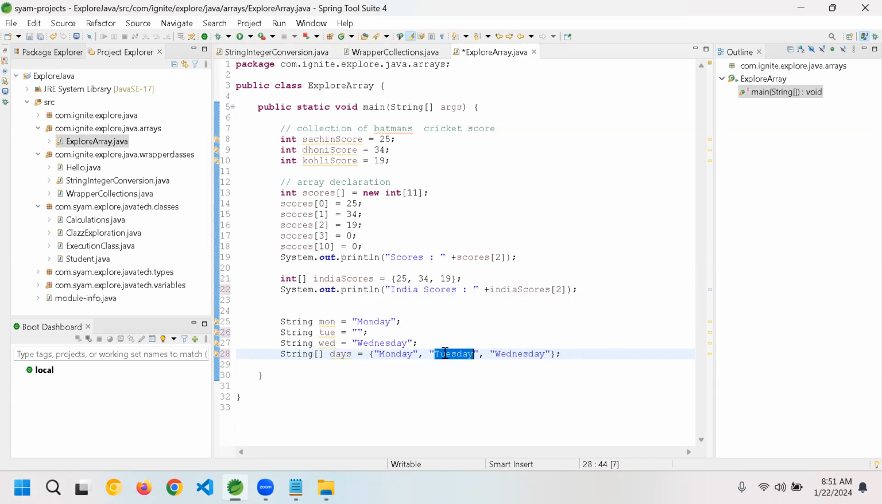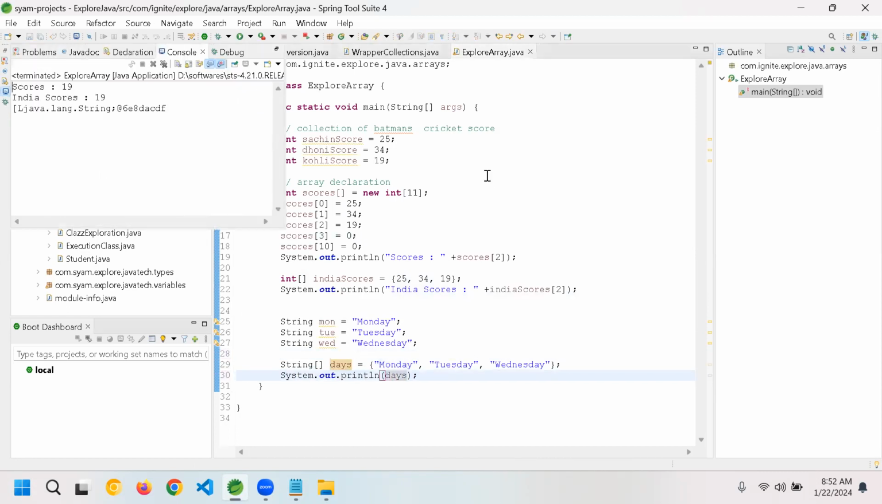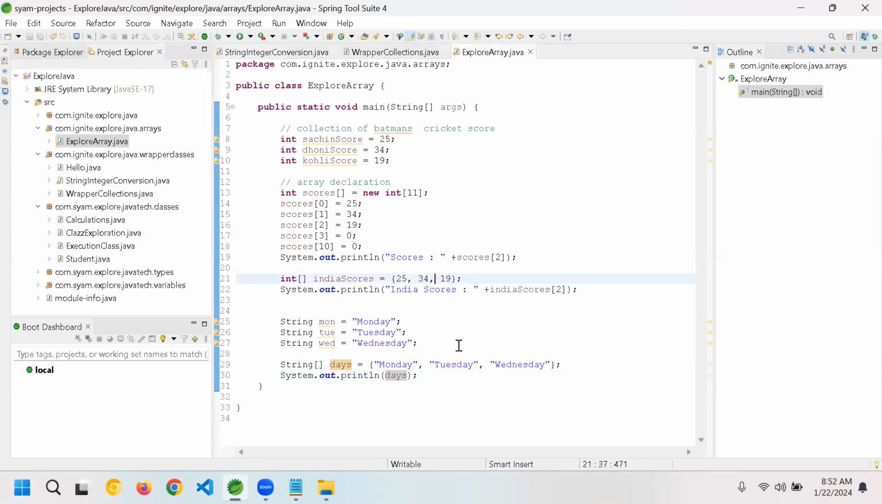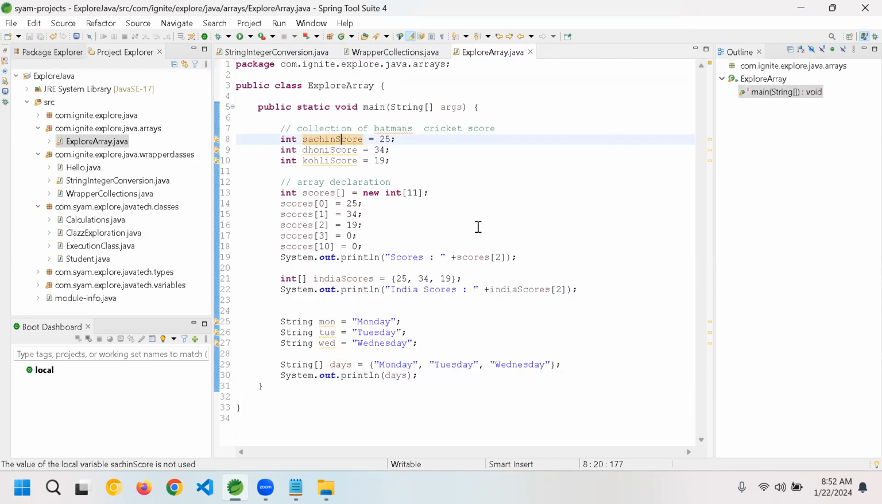And so this way, what is happening is sysout days. Now you can see the output here. The days also is giving it as a string. It is a string type and it is giving a memory for us. Perfect. Clear, guys, all of you with this arrays? Yes, sir. Perfect, sir. So let's move on.